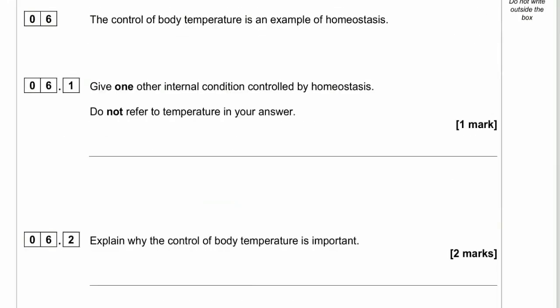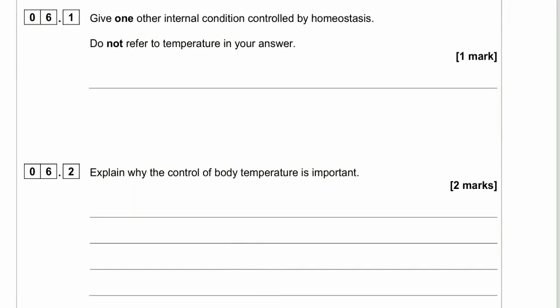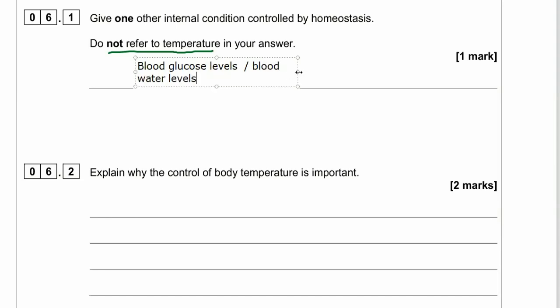6.1. Let's have a little look. What have we got? Give one internal condition controlled by homeostasis. Other than temperature. So the answer there is either going to be glucose or water levels. And of course, that's specifically blood glucose levels or the water level of the blood. There are many other conditions that are controlled, but for GCSE, these are two of the ones you should know.